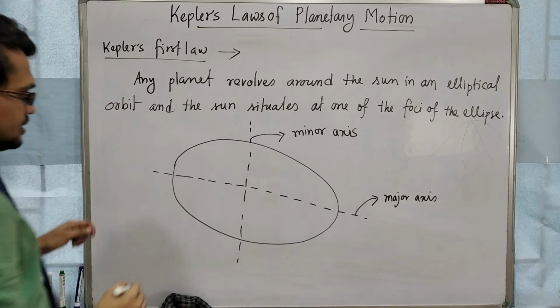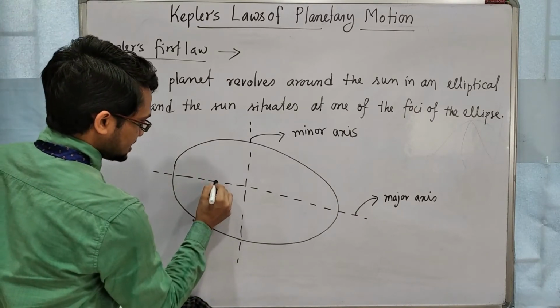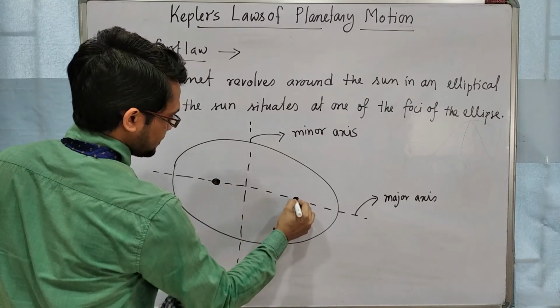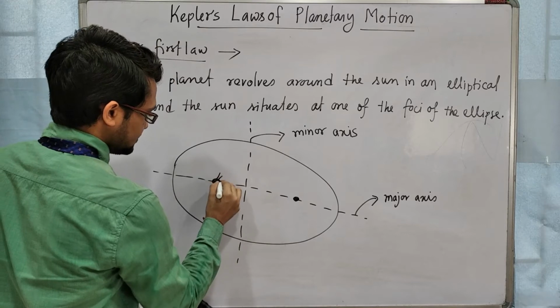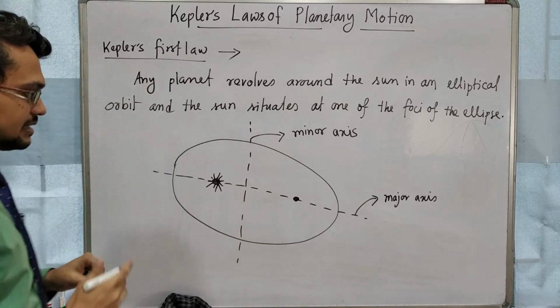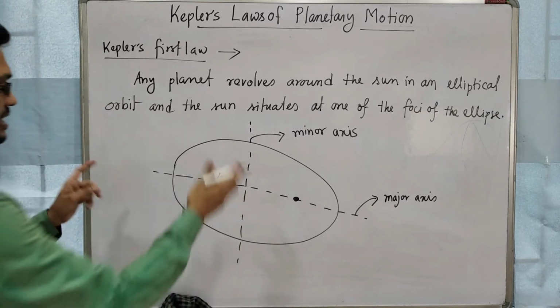There will be two foci of an ellipse. Suppose this is one focus, another focus will be there. Suppose the sun is at any one of the foci. This is our sun. This is the elliptical orbit.